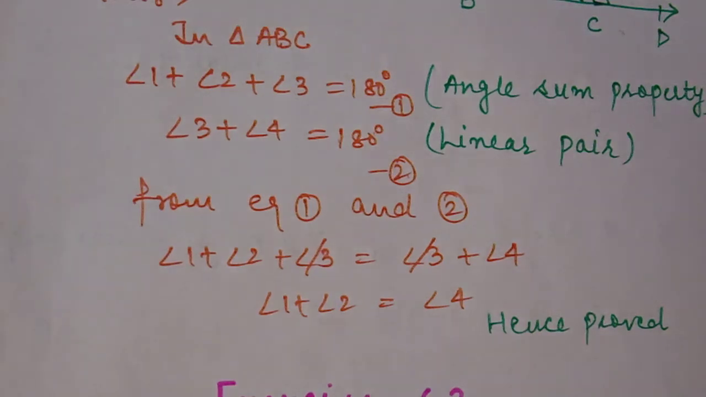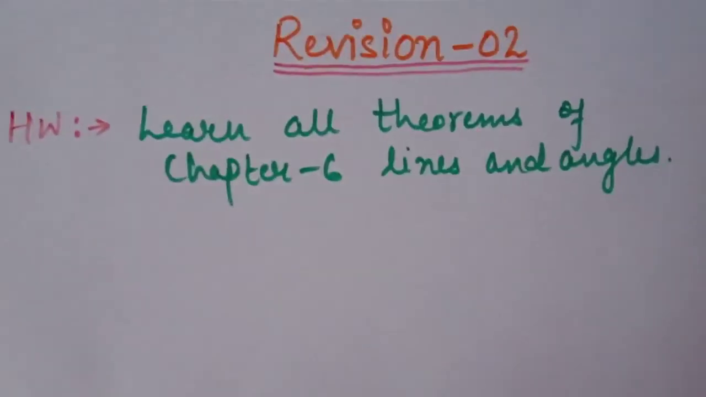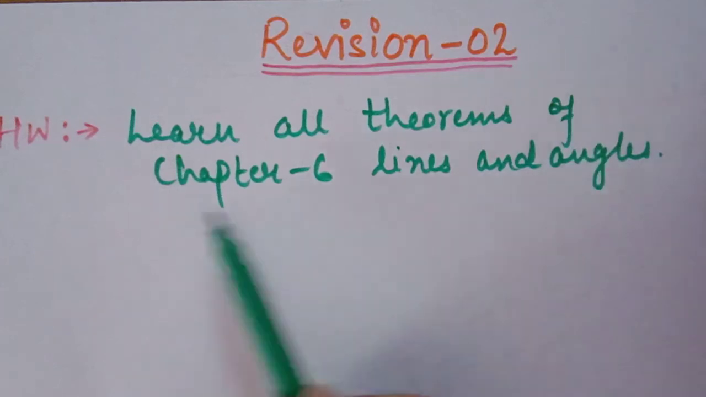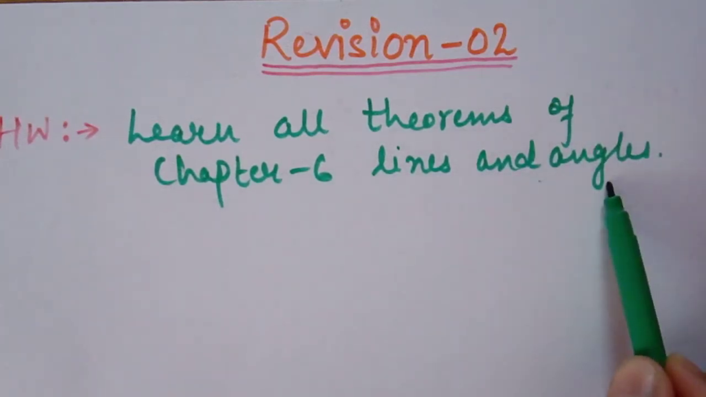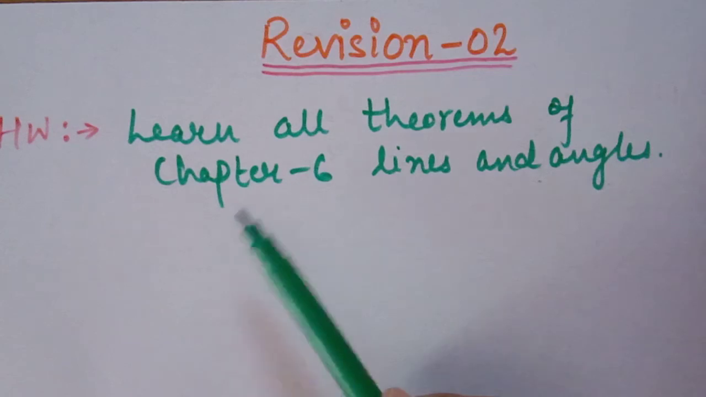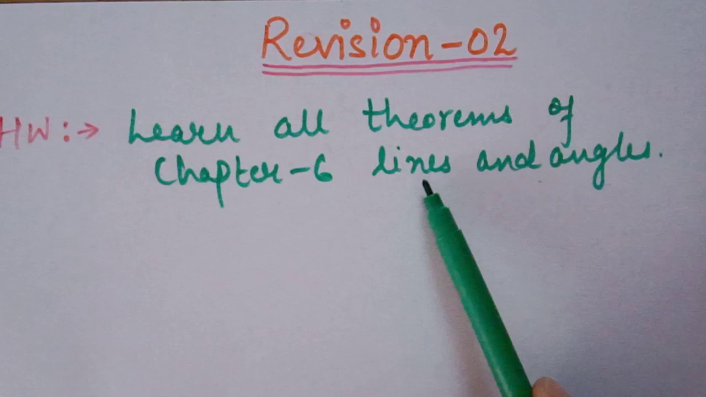Hence proved. So students, in today's lecture we revised all your 8 theorems once again. Hope all your doubts are finished now. So today's homework is to revise and learn all the theorems of chapter number 6, lines and angles. Hope you have already noted all the theorems in your homework notebook. If not done, please write and learn all the theorems of chapter number 6, lines and angles.